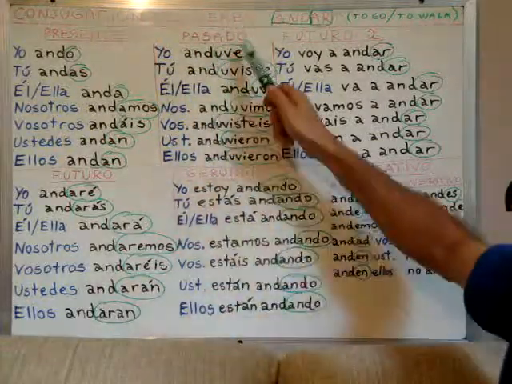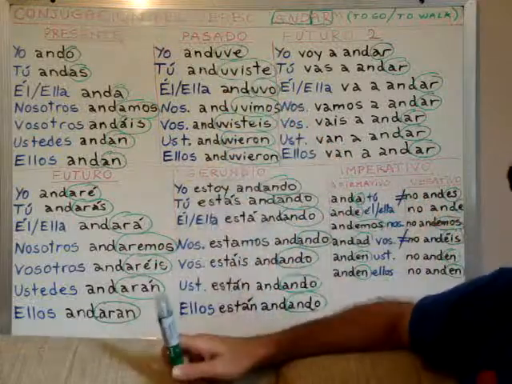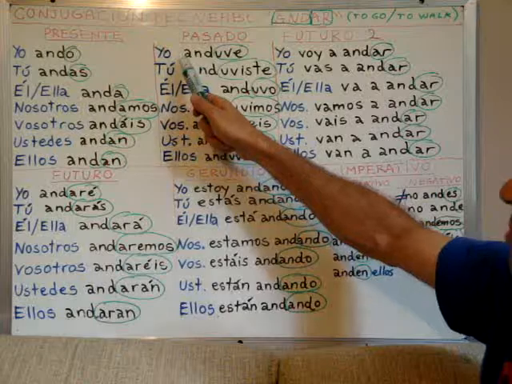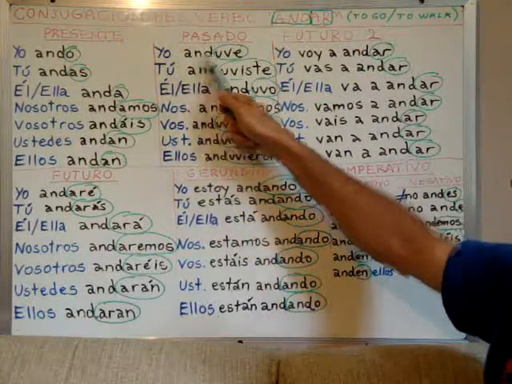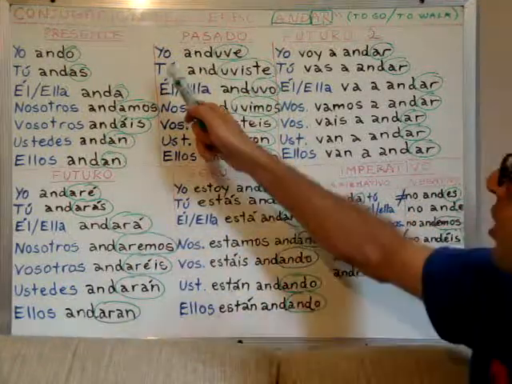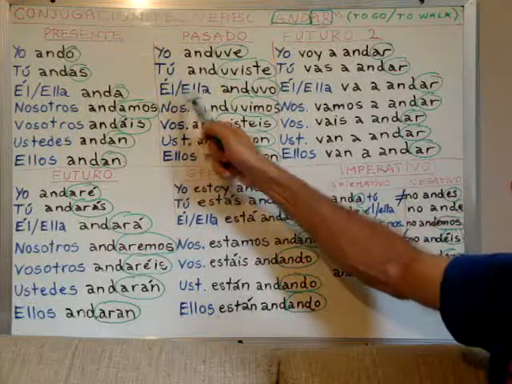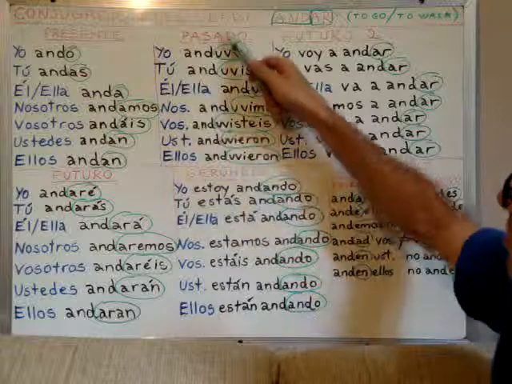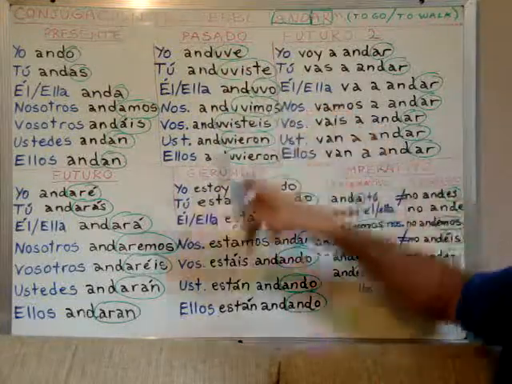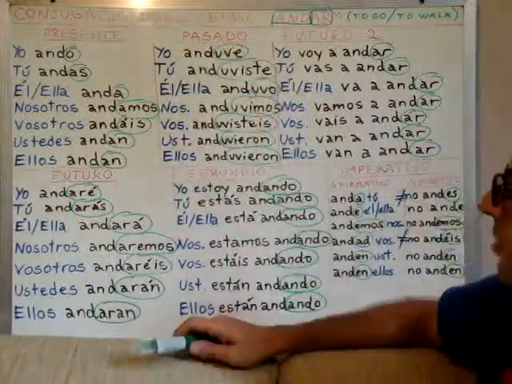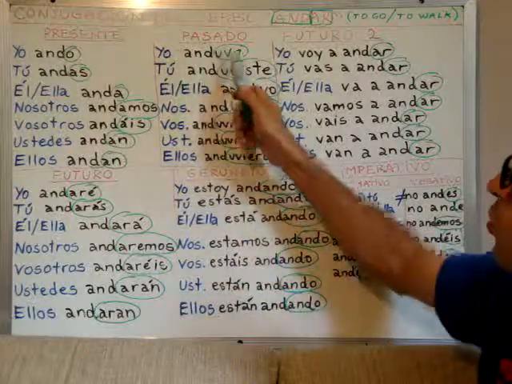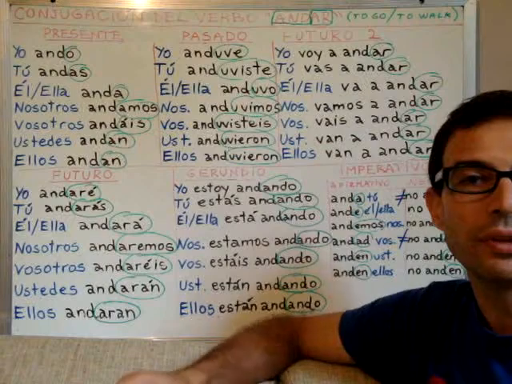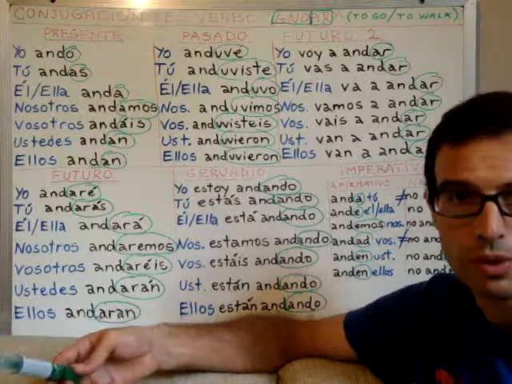Here you can see there is an irregularity, because if this were a regular verb, the past would be yo andé, tú andaste, él andó, right? However, this is an irregular verb, so in the past it changes quite a bit for all the subject pronouns, right? We say yo anduve, and this actually is a very typical mistake for children.